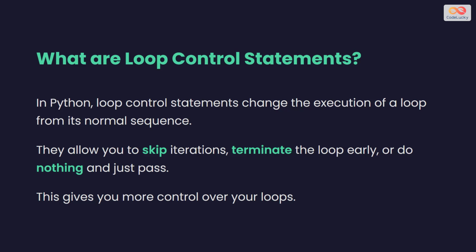Loop control statements alter a loop's execution from its normal path. They empower you to skip iterations, exit a loop early, or simply do nothing and pass. This level of control is fundamental to writing more advanced and dynamic programs.